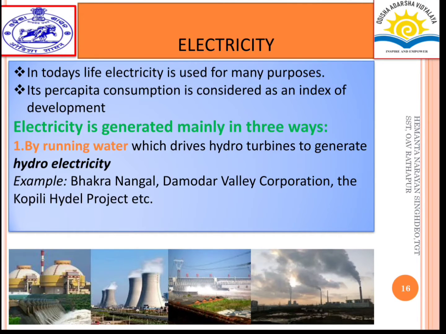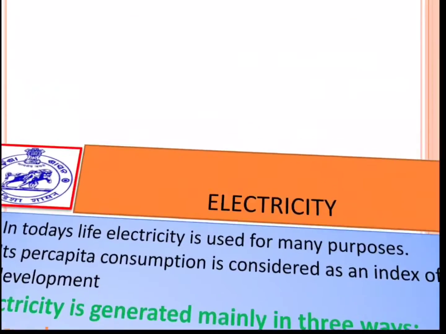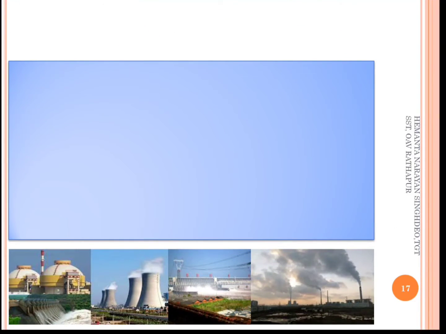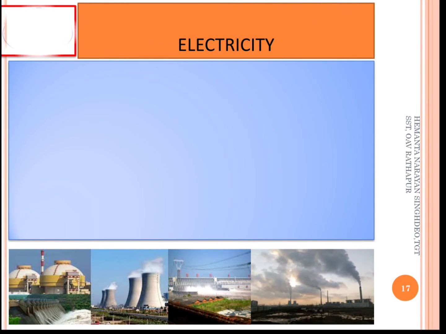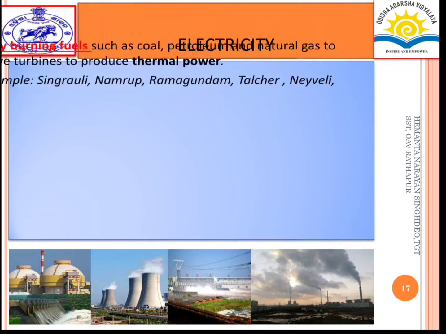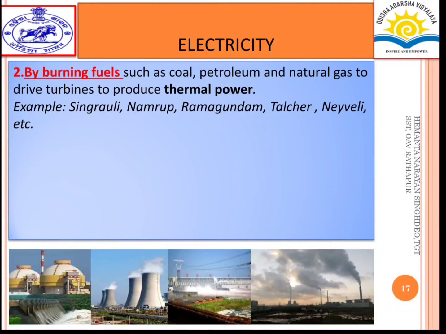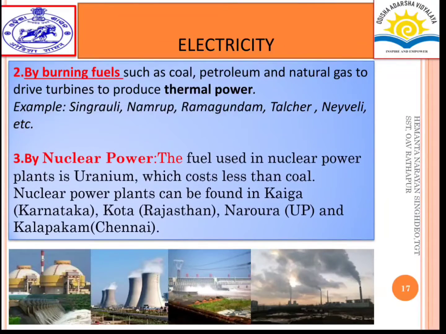Next type is by burning fuels such as coal, petroleum, and natural gas to drive turbines to produce thermal power. Examples: Singrauli, Namrup, Ramagundam, Talcher, Neyveli, etc.